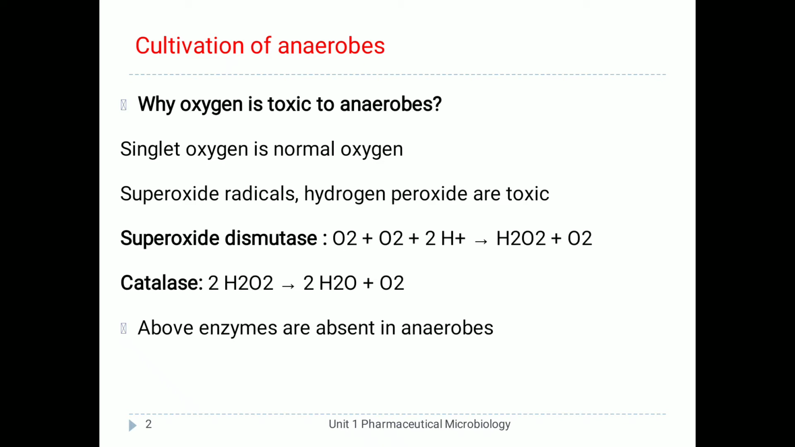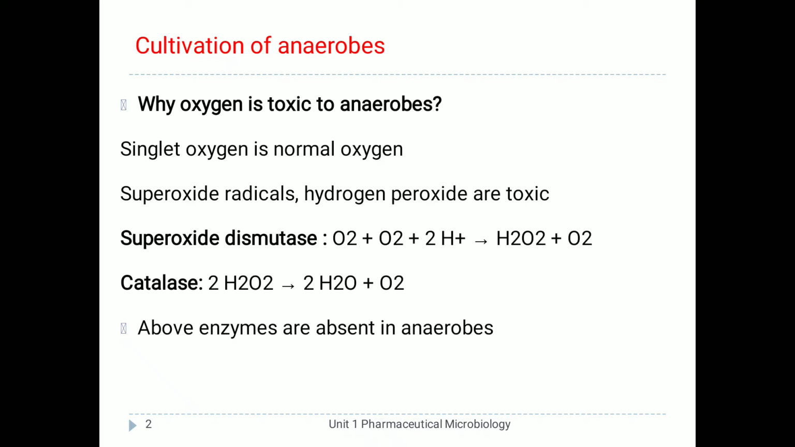But aerobic and facultative anaerobic bacteria possess two enzymes, namely superoxide dismutase and catalase. These enzymes are present in aerobic as well as facultative anaerobic bacteria, while they are absent in anaerobic bacteria. Superoxide dismutase converts a superoxide radical to oxygen and hydrogen peroxide, as you can see in the reaction, while hydrogen peroxide is converted to water and oxygen by the enzyme catalase.